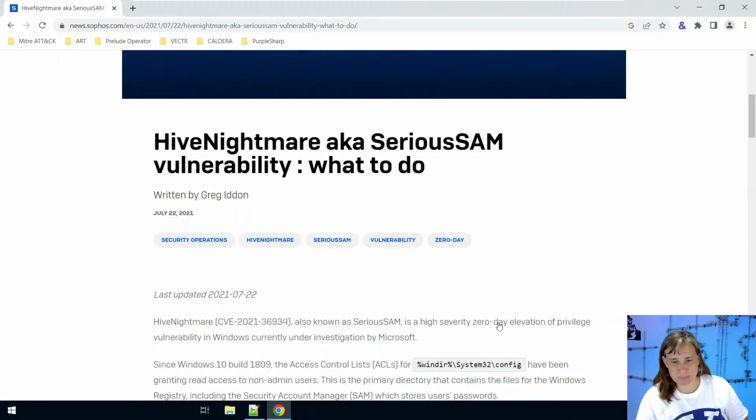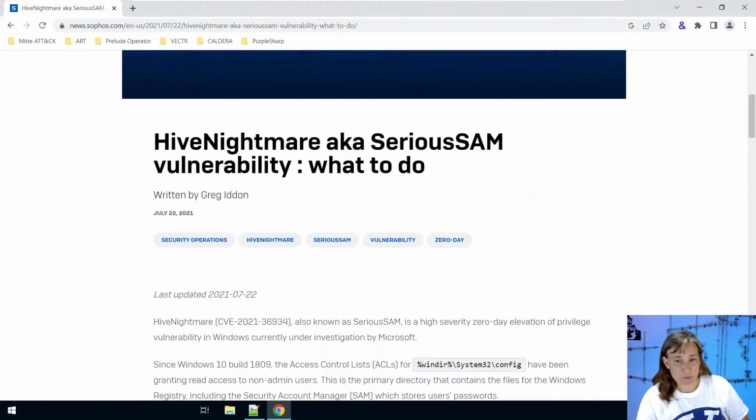So now you have a system backup with improper access control lists that allow any user to access them, and they aren't in use, making it possible for a non-administrative user to access the data in them. The problem with a non-administrative user accessing the data is that that data can contain sensitive things such as certificates, keys, and hashes of local user passwords. And that's what we find in the SAM registry hive, SAM standing for the Security Accounts Manager.